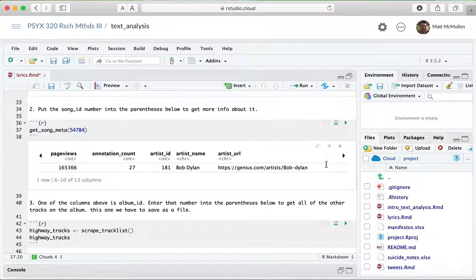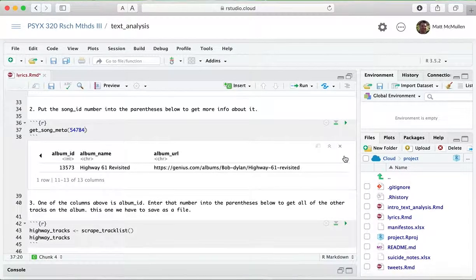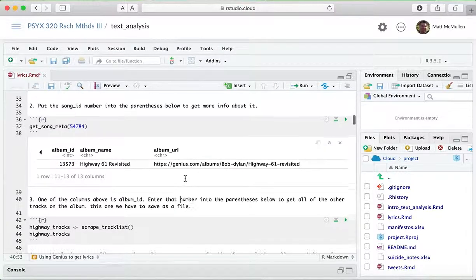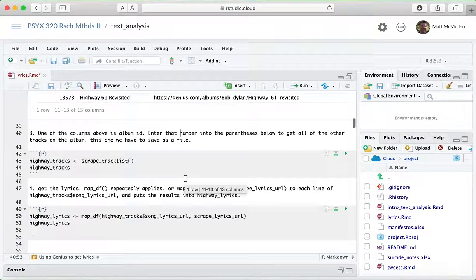165,000. But what I'm looking for here is the album ID. It's this famous Bob Dylan album called Highway 61 Revisited, and I wanted to get that. So it's 13573 here, and I'm going to copy that and put that into this next parenthesis.